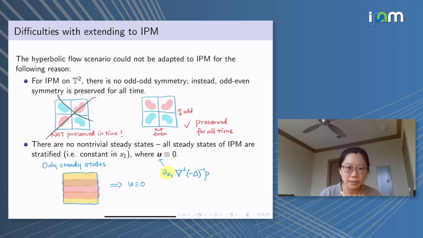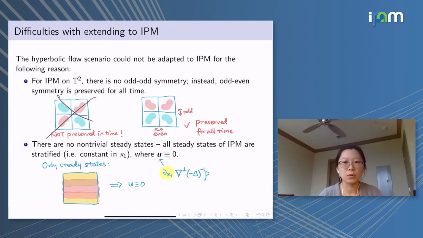But the more essential difficulty is that in Euler, there are plenty of steady states where, when one follows the trajectories, they can approach each other as time goes to infinity. However, unfortunately, for the incompressible porous medium equation, one can easily check that the only steady states are all these boring ones. They're all stratified, where the density is only a function of x2.